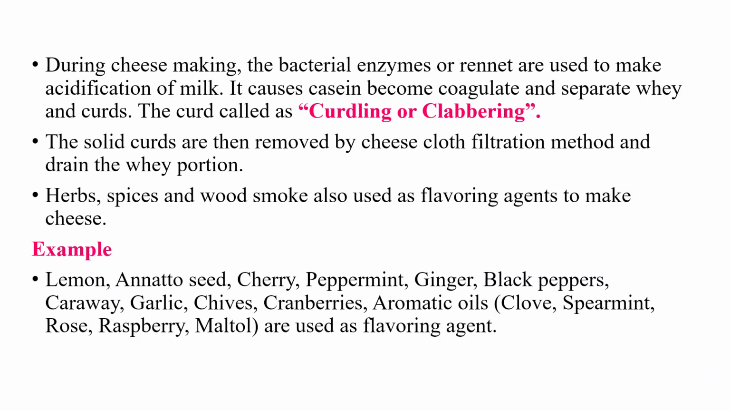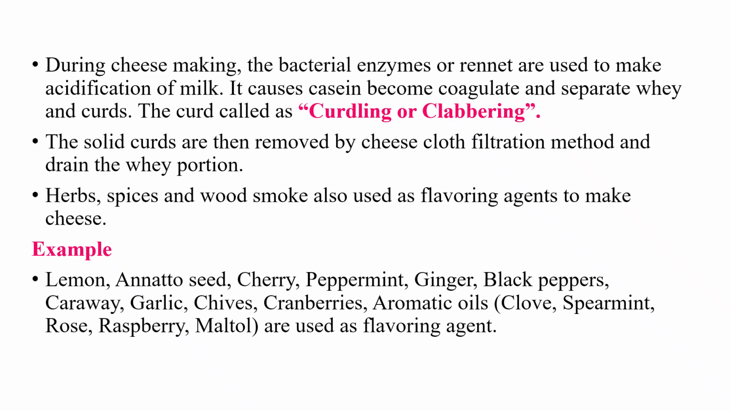During the cheese making process, the bacterial enzymes or rennet are used to make acidification of milk first. This rennet enzyme causes the casein protein in milk to coagulate together, and it separates into whey and curds. The curd formation is called curdling or clabbering. The solid curd is then removed using cheese cloth by the filtration method, and the whey portion is drained. And herbs, spices, and wood smoke are also used as a flavoring agent to make cheese.